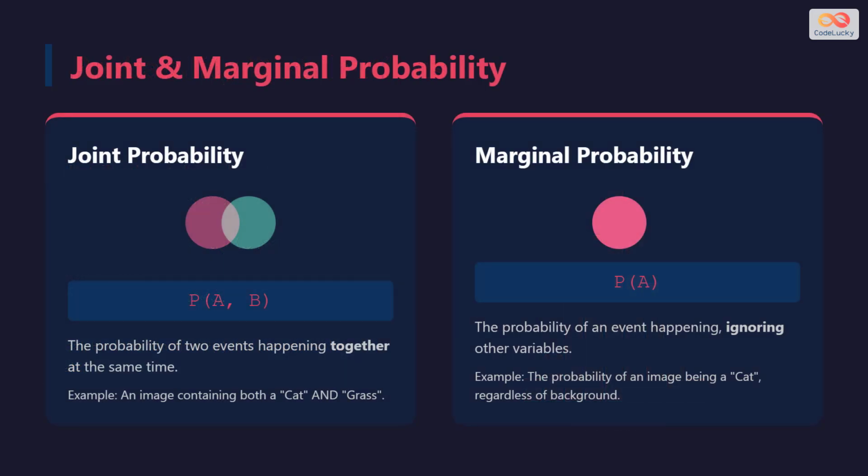Often, we deal with multiple variables at once. Joint probability helps us understand the likelihood of two things happening together, like an image containing both a dog and a frisbee. Marginal probability, on the other hand, lets us look at just one variable in isolation, ignoring the others. Understanding the relationship between these two is key to understanding how complex data is structured.